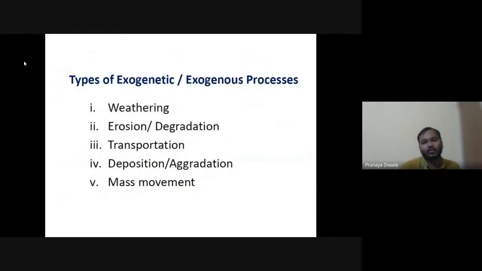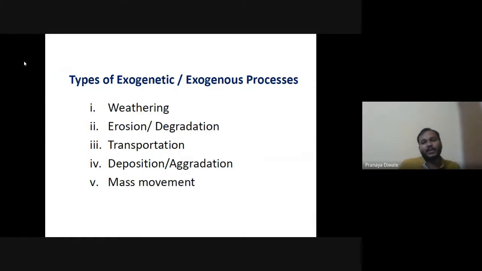So you have the types of exogenetic processes: weathering, erosion, degradation, transportation, deposition, and mass movement. These are all the exogenetic processes which are operating.